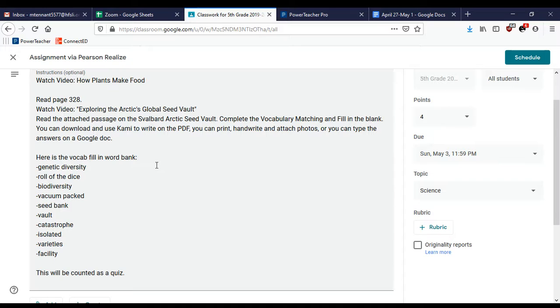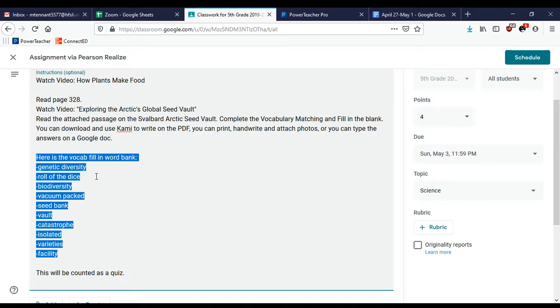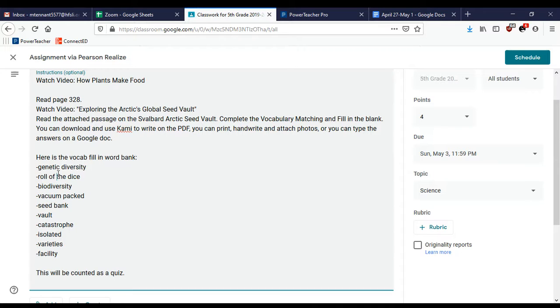You don't need to type the questions down. I just need numbers and answers, that would be fine. For the fill in the blank, I did give you a word bank because they did not give you one on the attachment. So here is your word bank right here: genetic diversity, roll of the dice, biodiversity, vacuum pact, seed bank, vault, catastrophe, isolated, varieties, and facility.